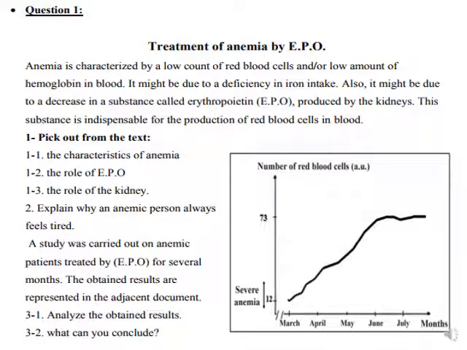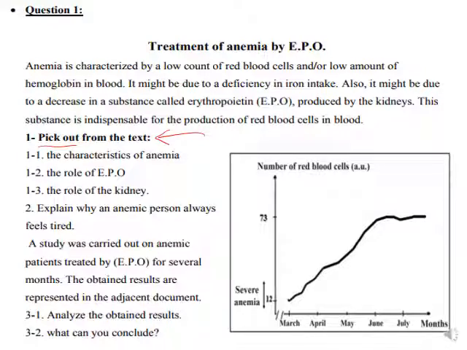Question number 1, talking about the treatment of anemia by EPO. In the text, first of all, you have to read it carefully. Most of the information you need is found inside the text. Whenever they ask you to pick out from the text, you have to read the text carefully and pick out. You don't have to copy the text.